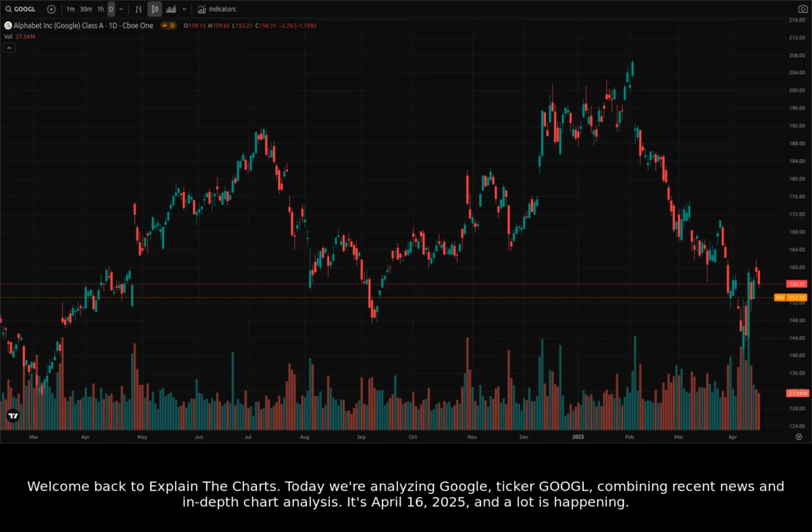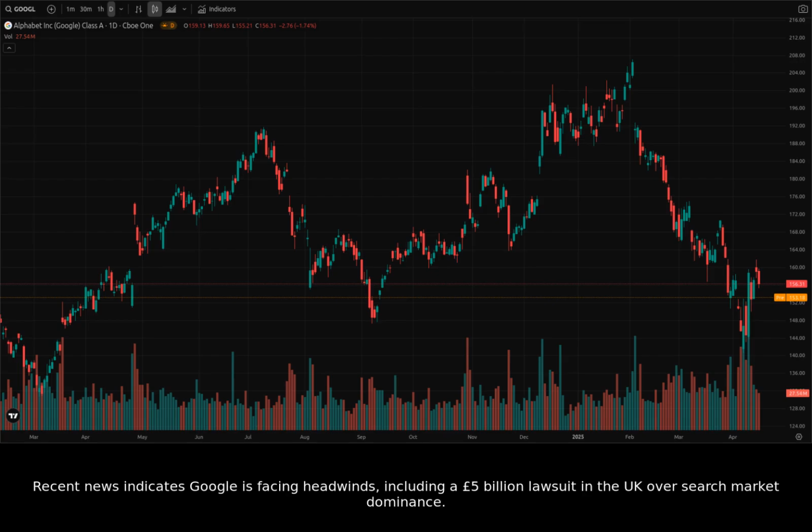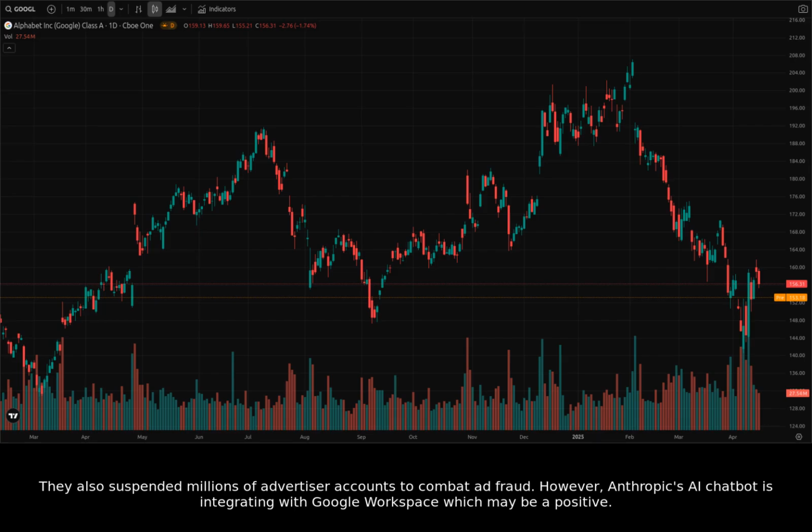Today we're analyzing Google, ticker GOOGL, combining recent news and in-depth chart analysis. It's April 16th, 2025, and a lot is happening. Recent news indicates Google is facing headwinds, including a £5 billion lawsuit in the UK over search market dominance. They also suspended millions of advertiser accounts to combat ad fraud. However, Anthropic's AI chatbot is integrating with Google Workspace, which may be a positive.